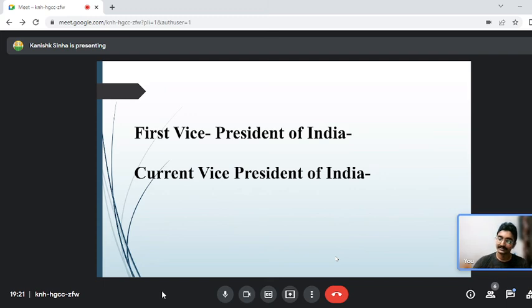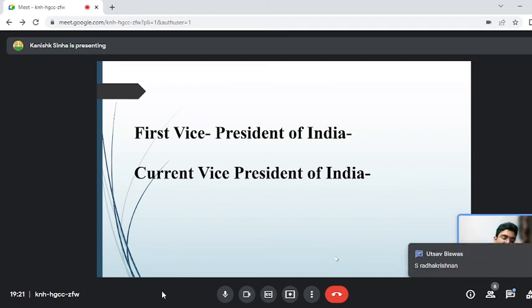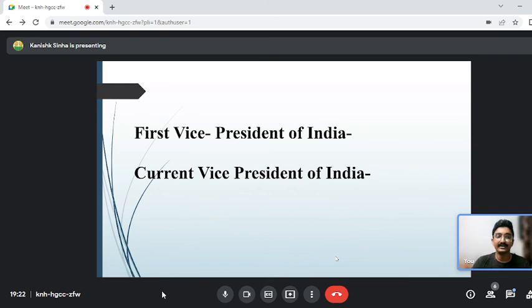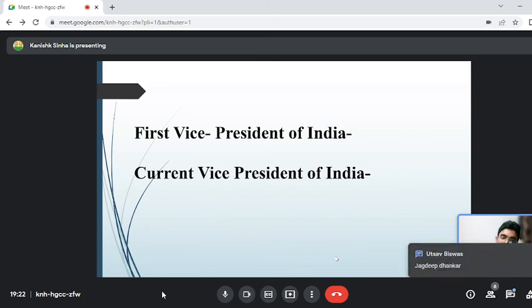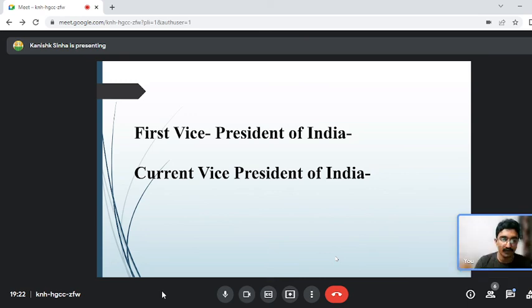Fast, fast, fast. Even if you're not getting the first vice president, let me know the current vice president. S. Radhakrishnan. Actually, it takes time to type his name so that there is no spelling mistake. So, S. Radhakrishnan was the first vice president of India, and who is the current vice president? That is Jagdeep Dhankhar.